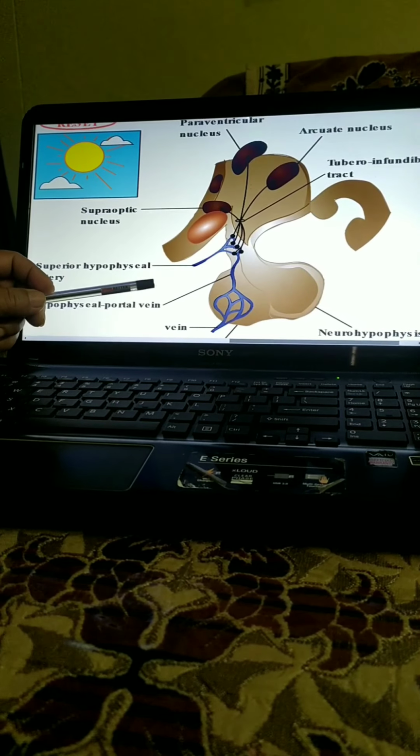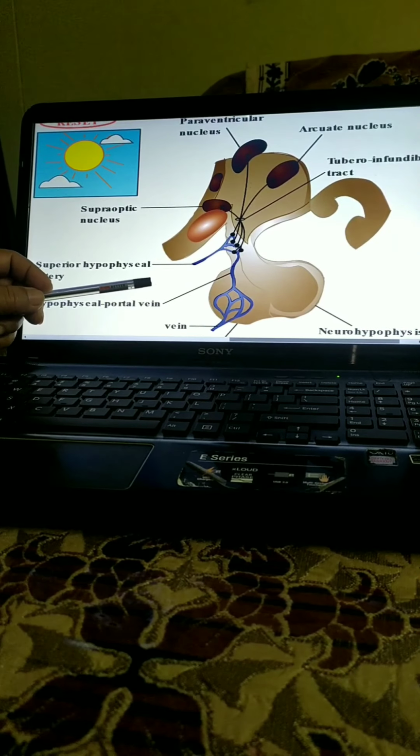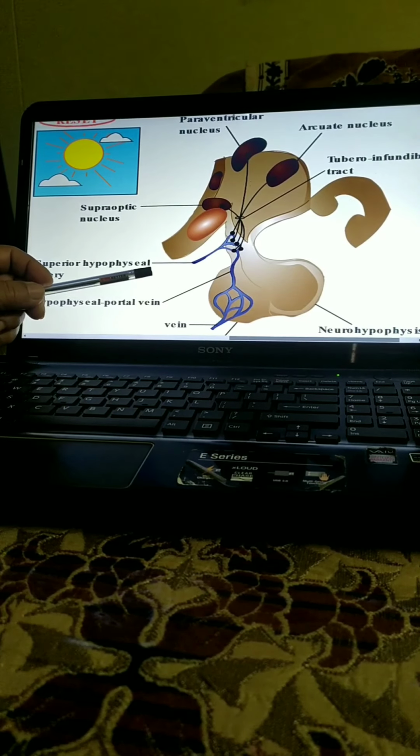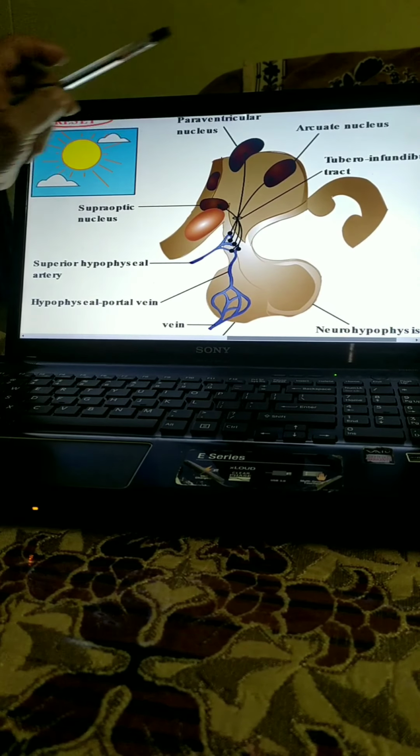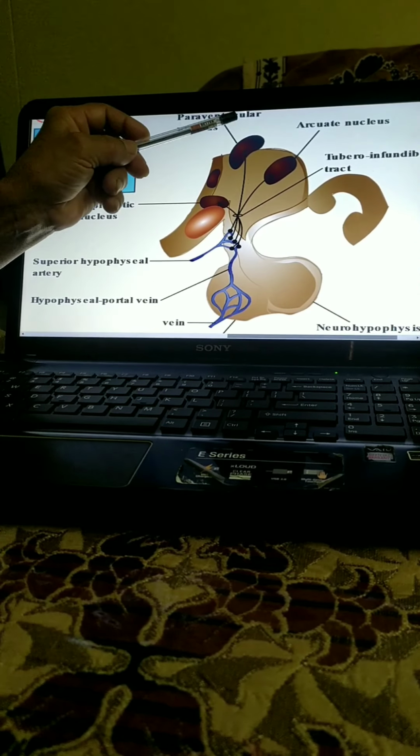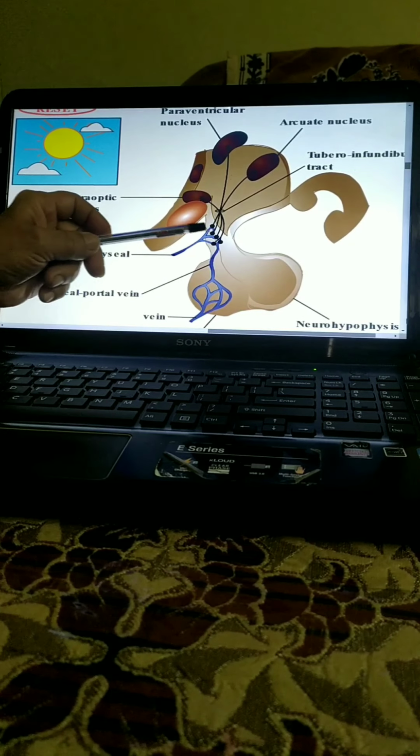Now, if I take the example of the releasing hormone CRH, the corticotropin releasing hormone, CRH is produced in the paraventricular nucleus of the hypothalamus. From there, it travels down through its axons to the capillary plexus, and on reaching it, it discharges the CRH into this capillary plexus through the nerve terminals. Now the CRH is taken up by the hypophyseal portal vein,